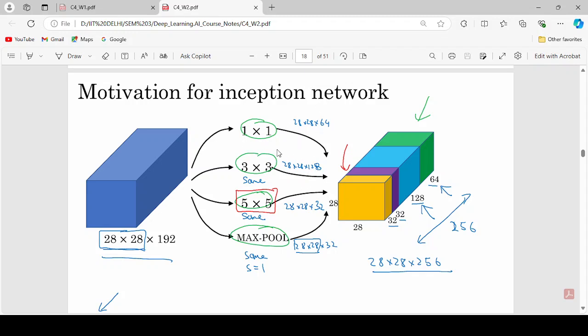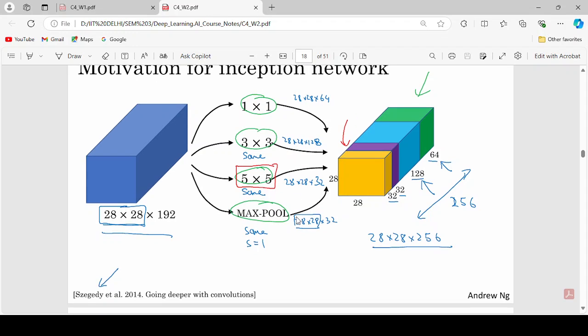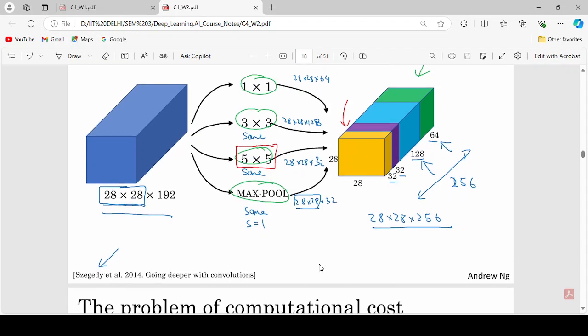Whatever outputs we get from all these layers, we simply add them together, getting an output size of 256. If we want 256 directly by one filter, then it increases our computational cost. But if we do the partition of max pooling, 5 by 5, 3 by 3, 1 by 1, and then overlap their results, it gives us better understanding and better results.